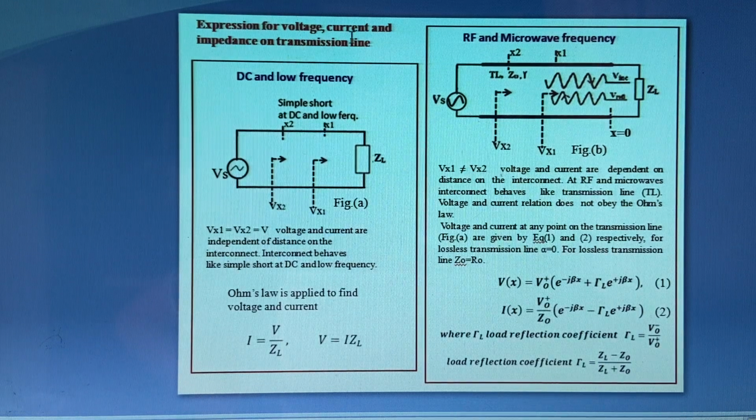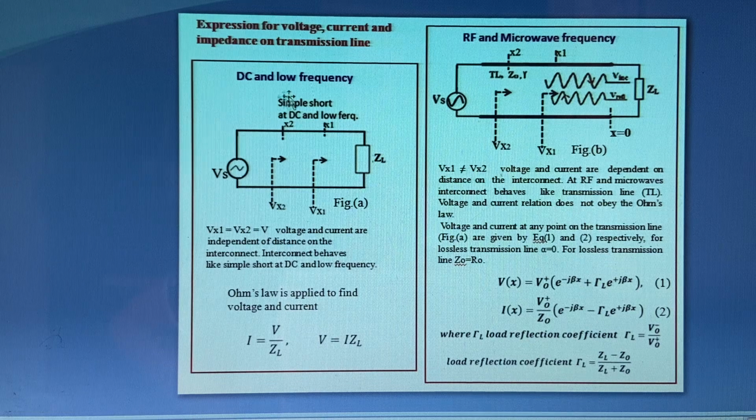Expression for voltage, current and impedance on a transmission line. We have derived an expression for voltage, current and impedance on a transmission line in the first unit. And we have studied the behavior of interconnect at RF and microwave frequencies.